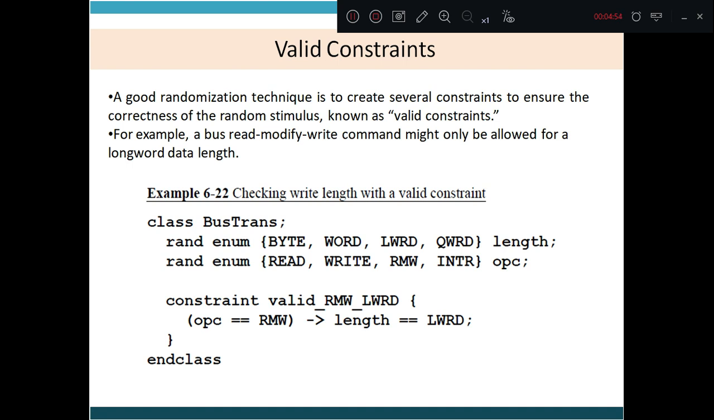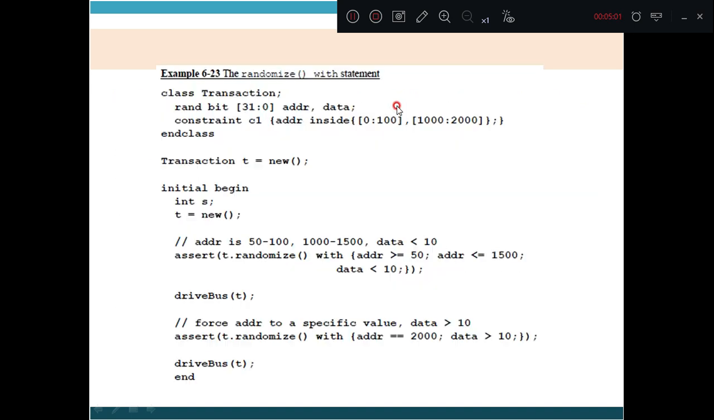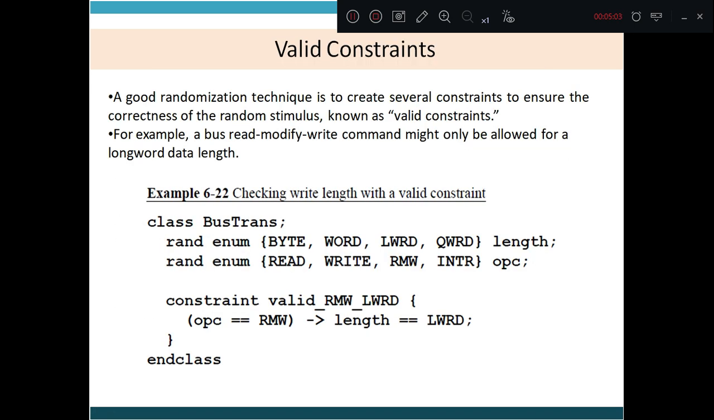Next is valid constraints. A good randomization technique is to create several constraints to ensure the correctness of the random stimulus. Even when the random value is generated, we should ensure the correctness of the random stimulus, and this is known as a valid constraint.